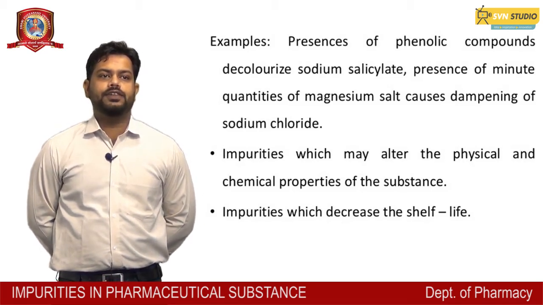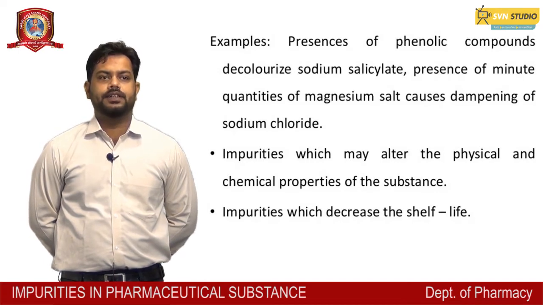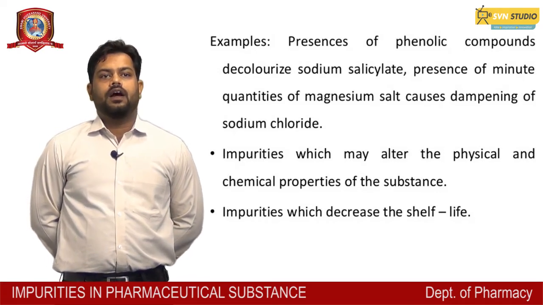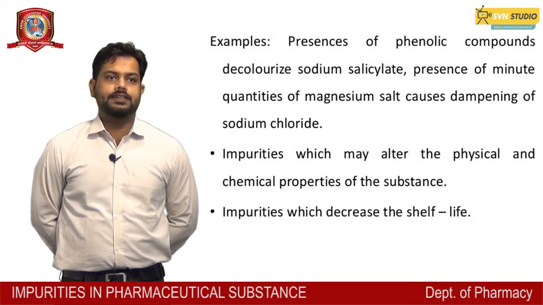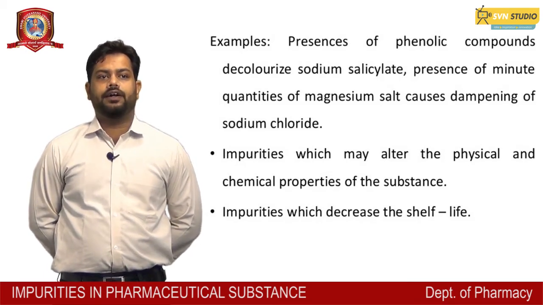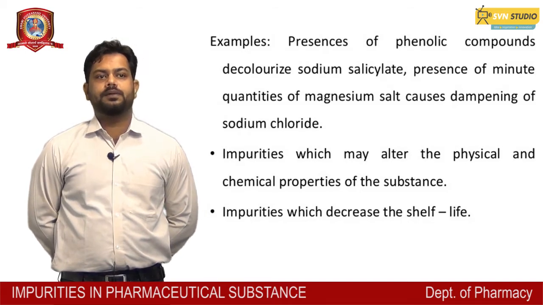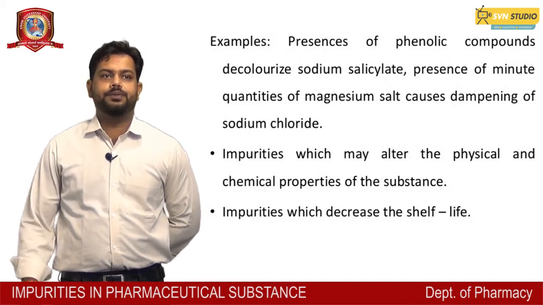Impurities may alter the physical and chemical properties of the substance. So the physical and chemical properties of any pharmaceutical substance may be changed, and the half-life of the substance may decrease.